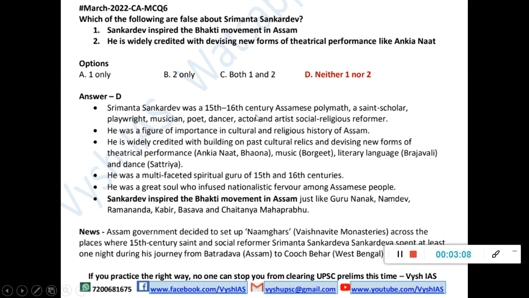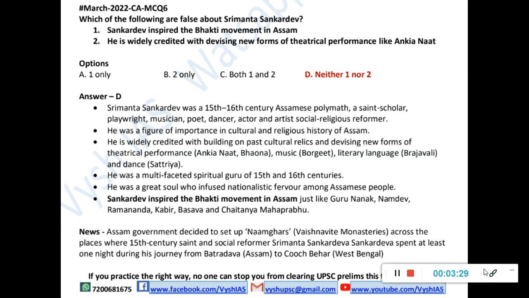So here, if you see, 15th, 16th century Assamese polymath, saint, scholar, playwright, musician, poet, dancer, actor. He's a multi-personality kind of figure. Ankiya Nat, Bhavana, Borgeet, Brajwali, Satriya, all these things are keywords which can be a potential question. That's why we are mentioning it in one place. And in the history test, many more factual things about Shankardev will be there. Namghar means Vaishnavite monasteries, and they are setting up more of them in Assam. That is why this is in the news now, so there is a high chance that a question can come.